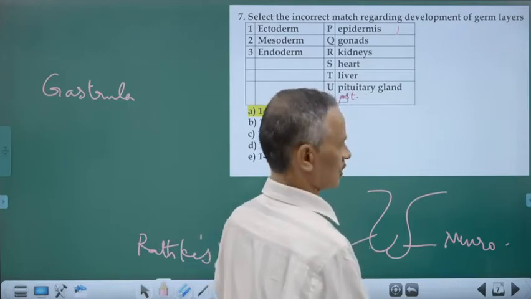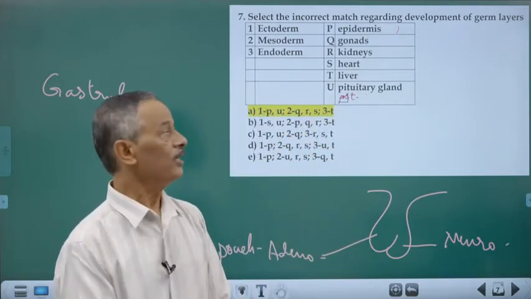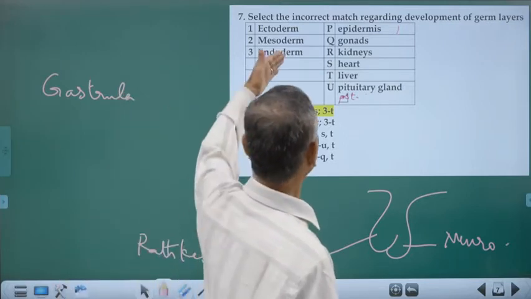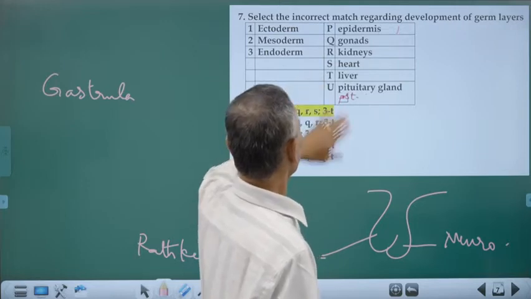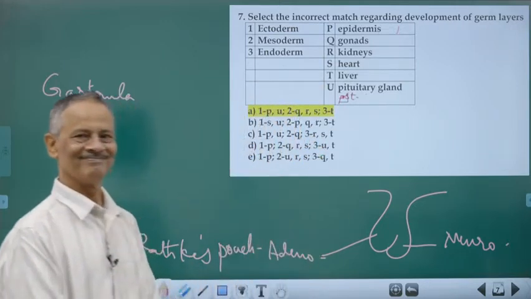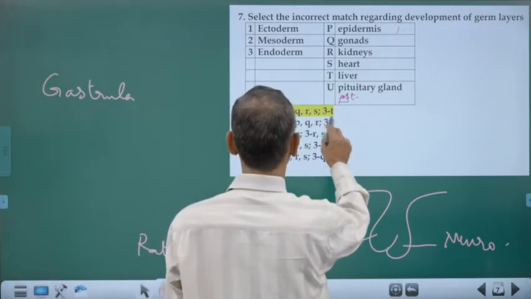And all other structures, blood, bones, muscles, kidney, are all developing from mesoderm. So gonads, kidneys, heart are all developing from mesoderm. Clear? So the option goes to apple.